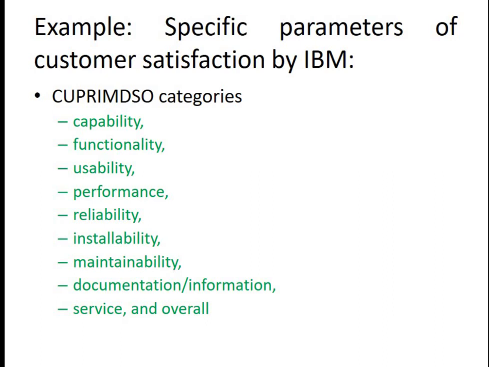Looking at all these things, capability, functionality, usability, reliability, you might have got some idea that since we are talking about customer satisfaction, we are once again talking about all these X abilities, which are nothing but your non-functional attributes or parameters, which ultimately take us towards the same thing, your quality aspects.